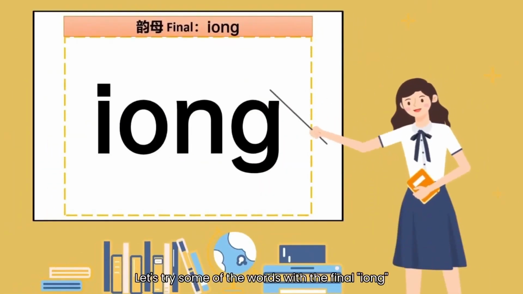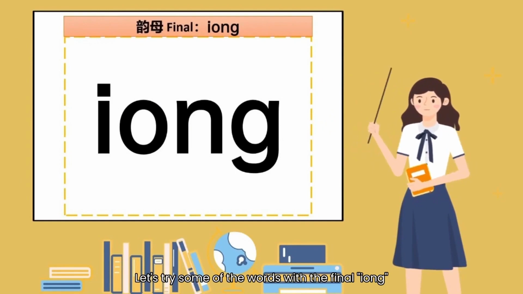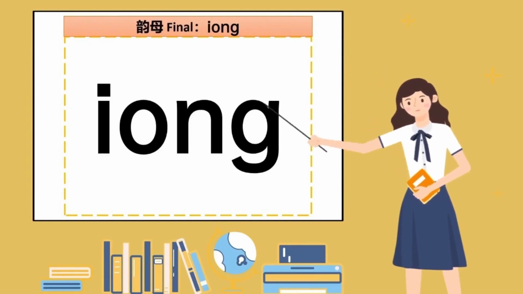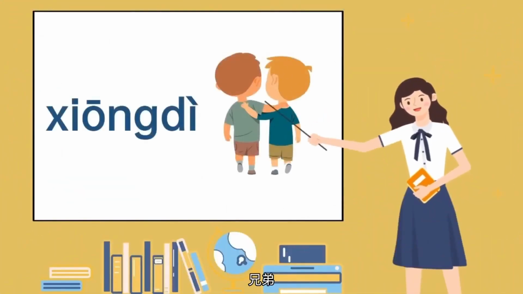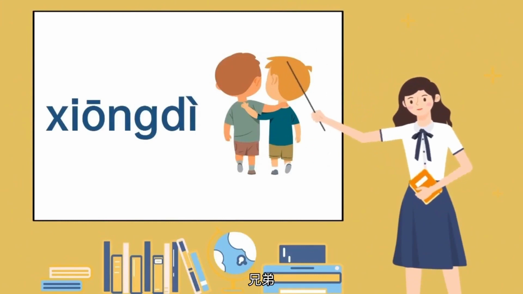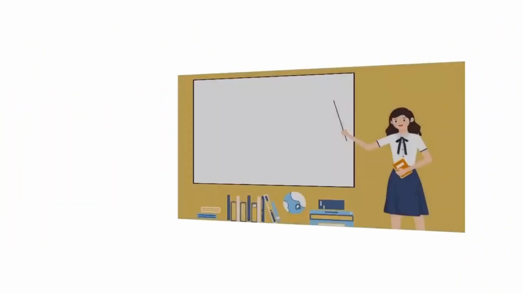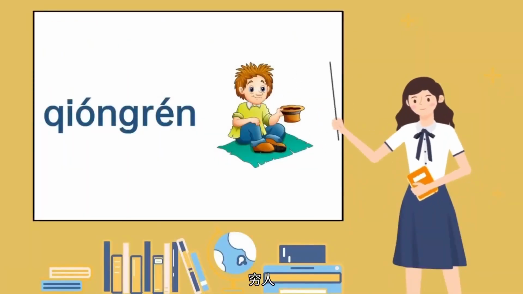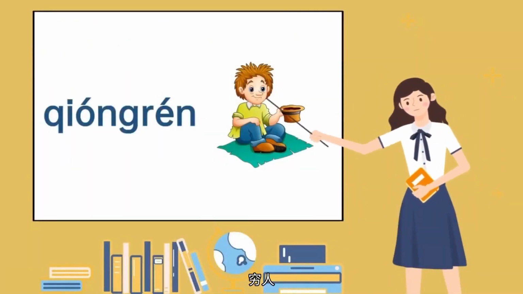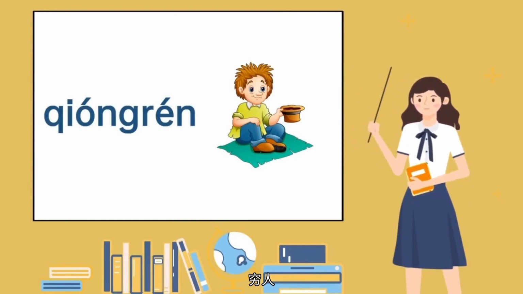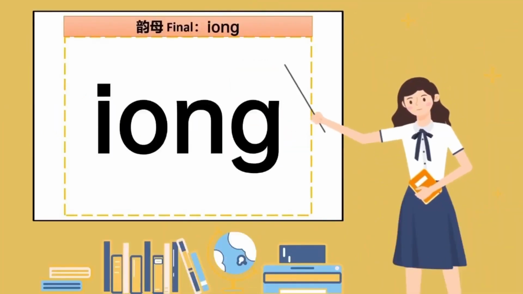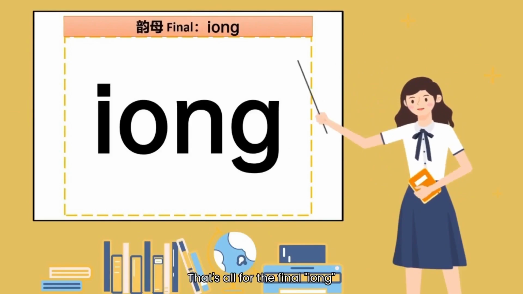Let's try some of the words with the final iong. 兄弟，兄弟。穷人，穷人。That's all for the final iong.